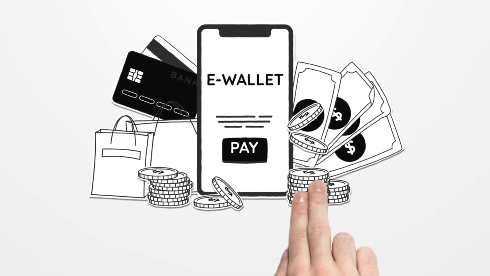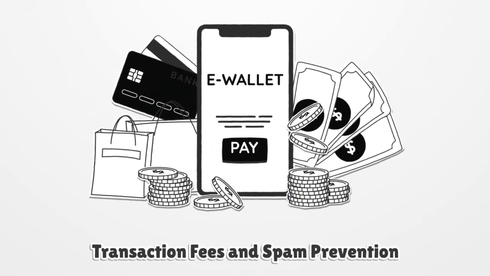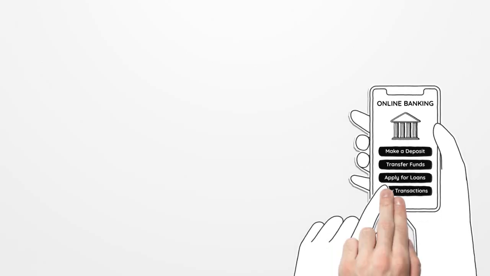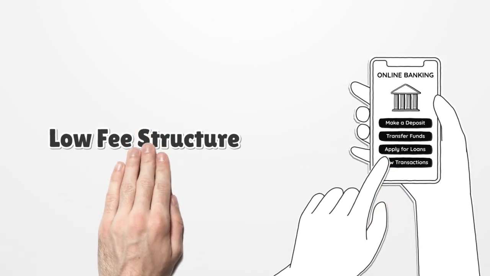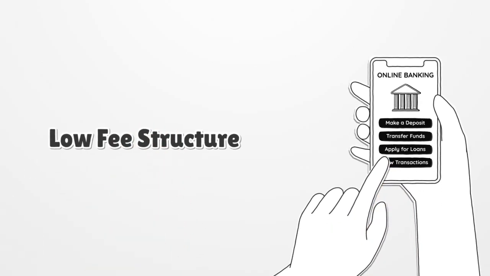The native token, Lumens or XLM, serves two important purposes. First, it is used to pay for transaction fees and prevent spam on the network. Fees are intentionally kept very low, ensuring that the system remains accessible for microtransactions and large-scale transfers alike.